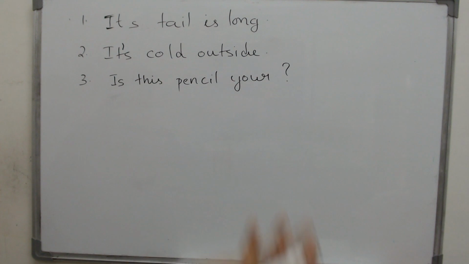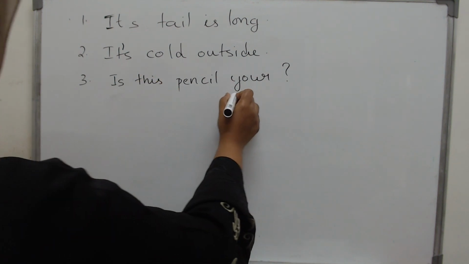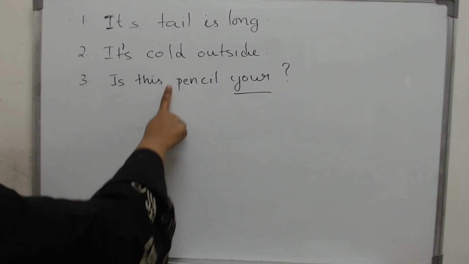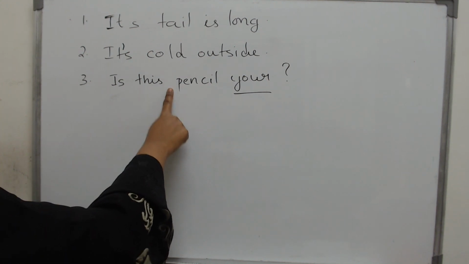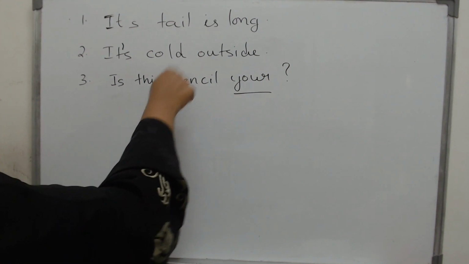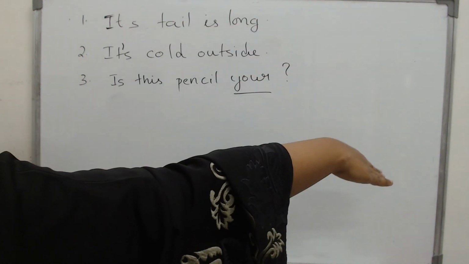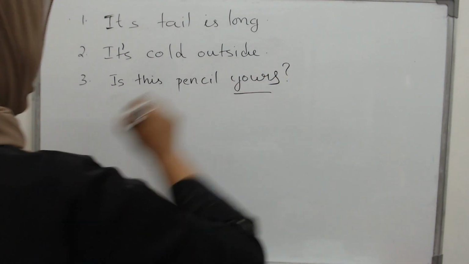Is this pencil your? What is wrong there? Something shows possession. It cannot be your. When will we use the word your? In this space. Your pencil is blue. When your pronoun comes here, then you use your. But it is not coming here. It is coming at the other part of the sentence. So the correct word is, is this pencil yours?